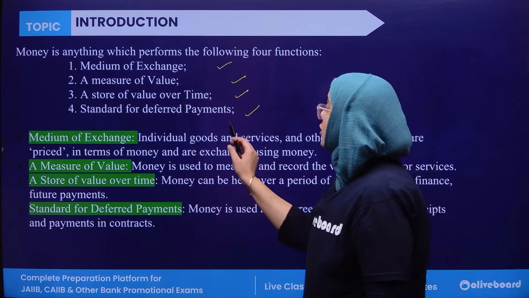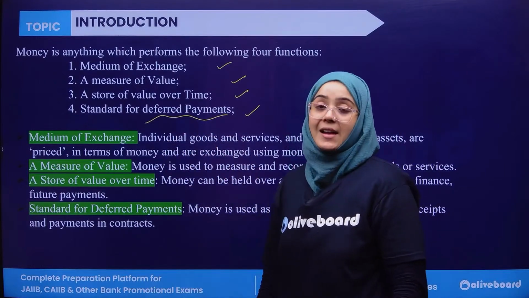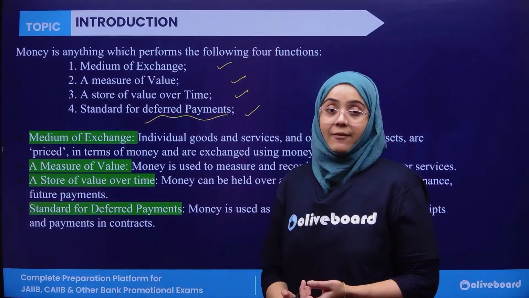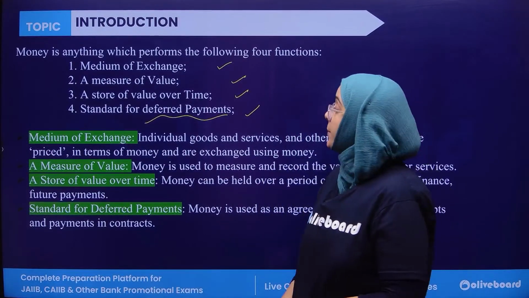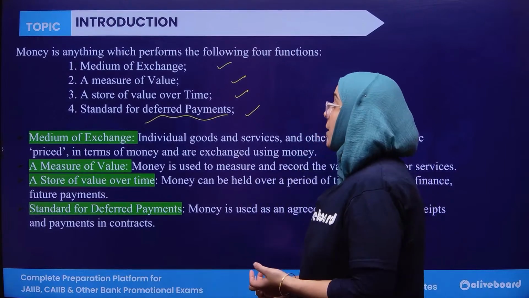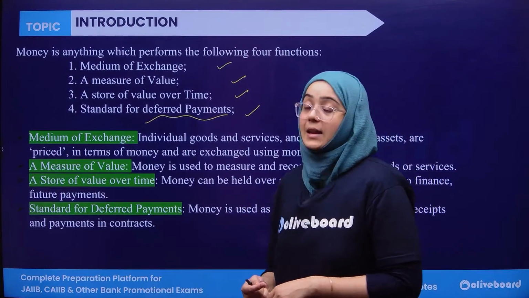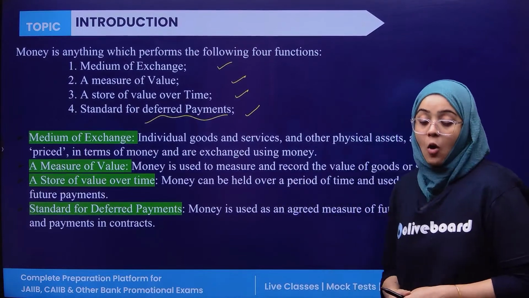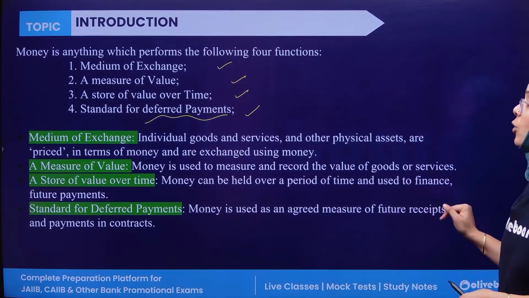Deferred payment means when you are paying on EMIs, over a time period, or making a late payment. If it is a standard for deferred payment, a store of value over time, a measure of value and acts as a medium of exchange, then it is known as money.